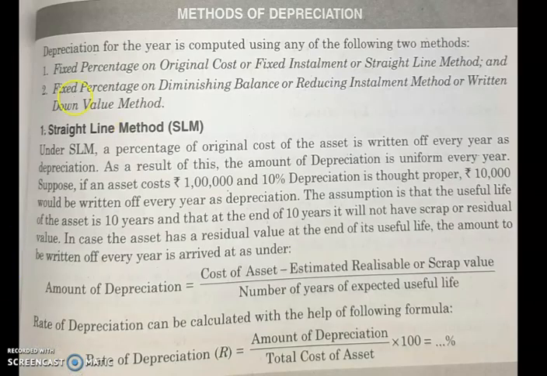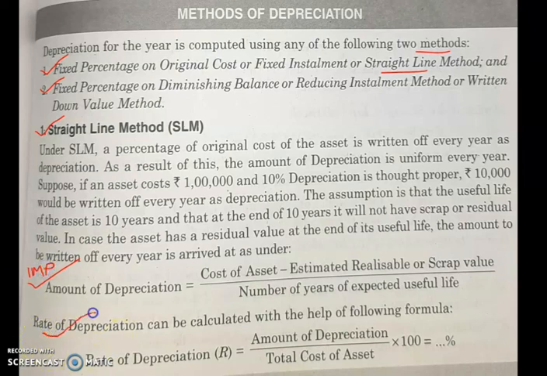Depreciation for the year is computed using either of two methods. Which are those two methods? The original cost method, which is also known as the straight line method, and the second method is the diminishing balance method or reducing balance method. You may be asked the formula to calculate depreciation using the straight line method. Amount of depreciation is equal to cost of asset minus estimated scrap value, divided by number of years of useful life. This formula of the straight line method is very important.